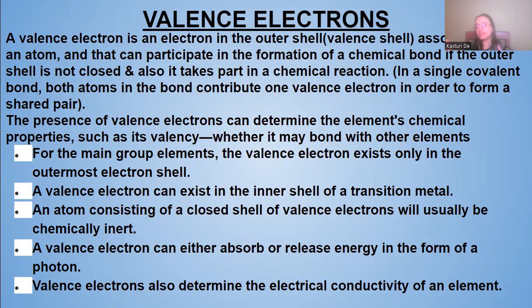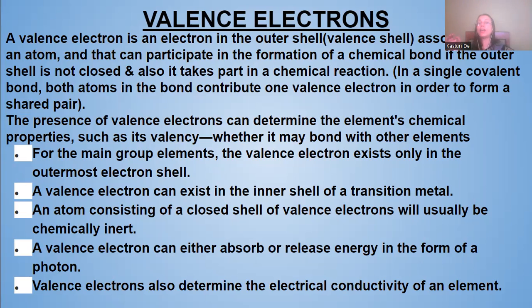So it gives the valency. If the outer shell is not closed, it will form a chemical bond, which may be covalent or ionic, and it can take part in chemical reactions.